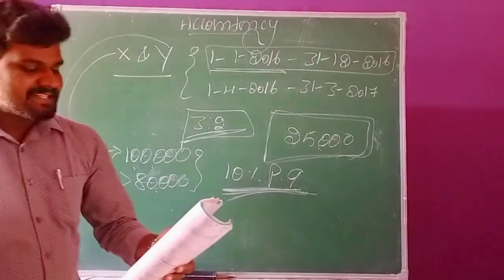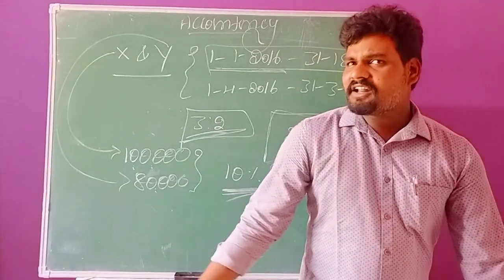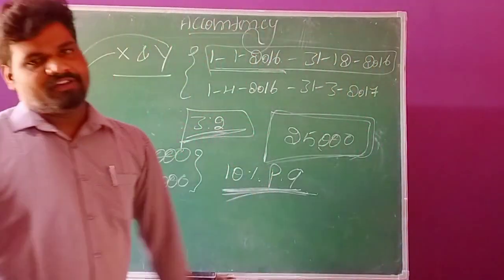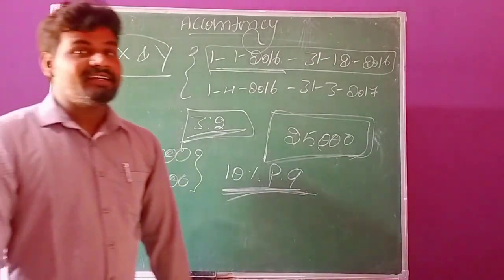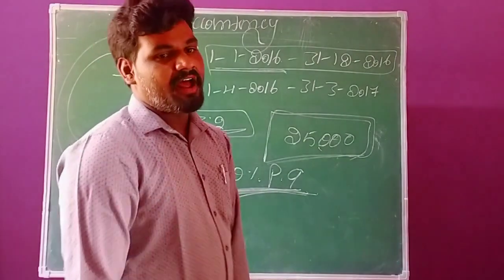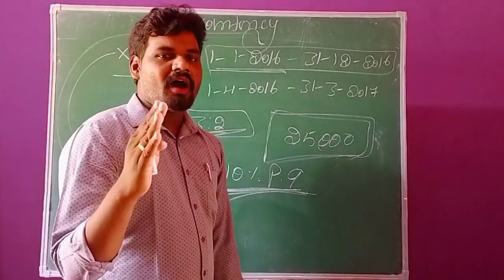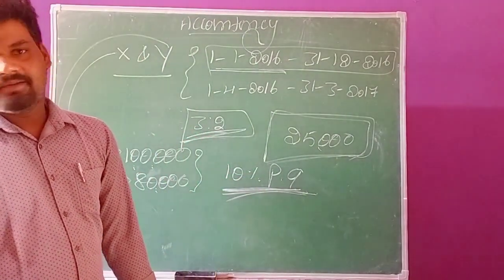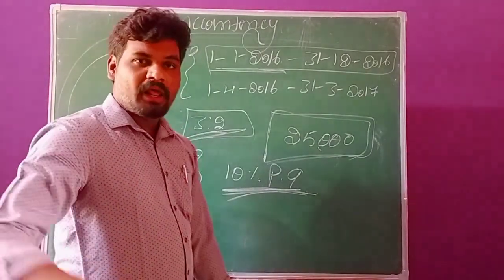Let me come to the second adjustment: interest on drawings. Before going to interest on drawings, first of all, what are drawings? We already discussed in the last class that drawings are the amounts or goods withdrawn by the owner from his business for his domestic or private use.